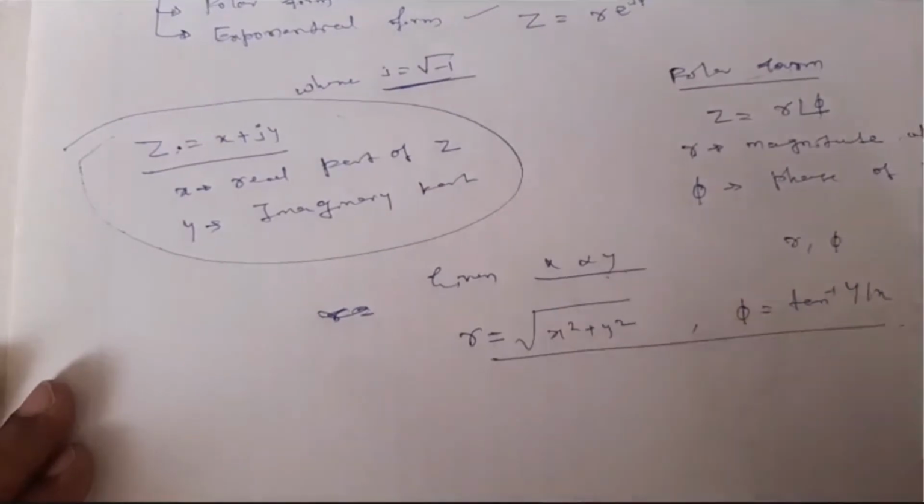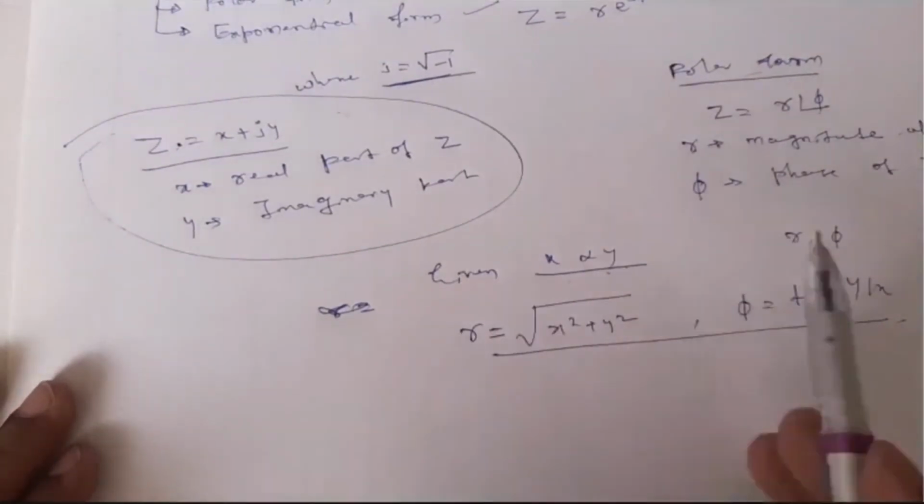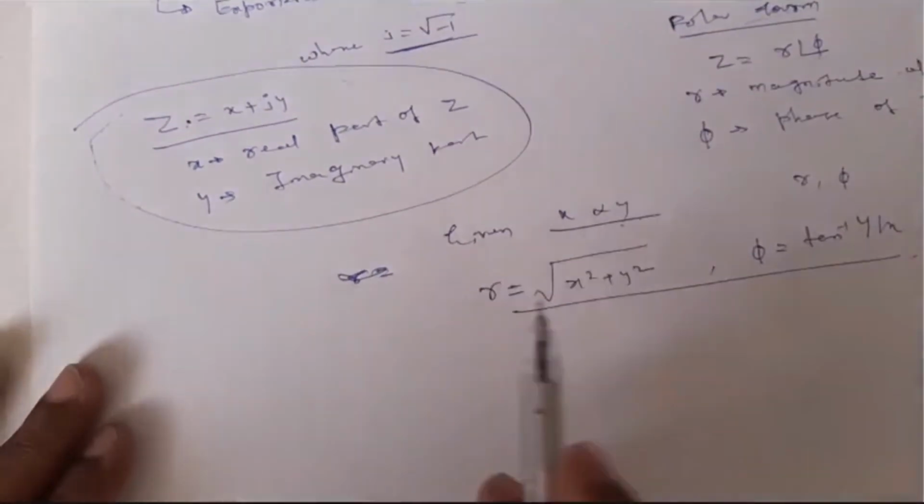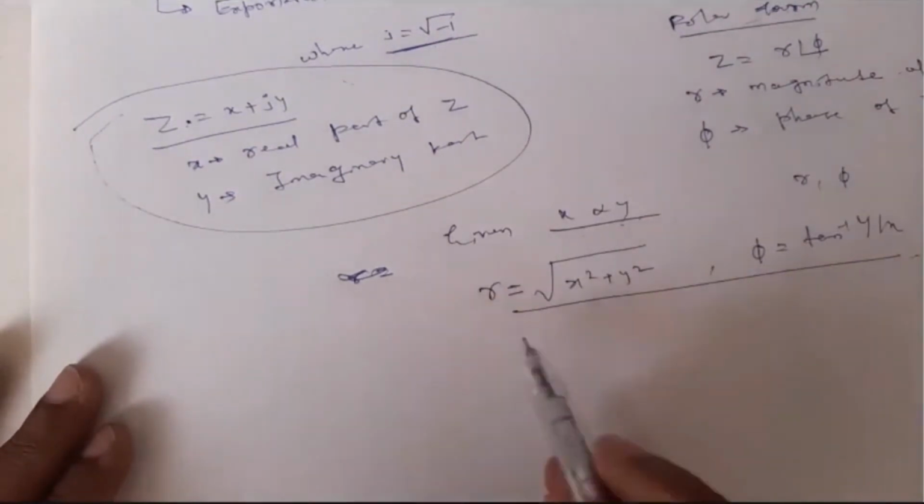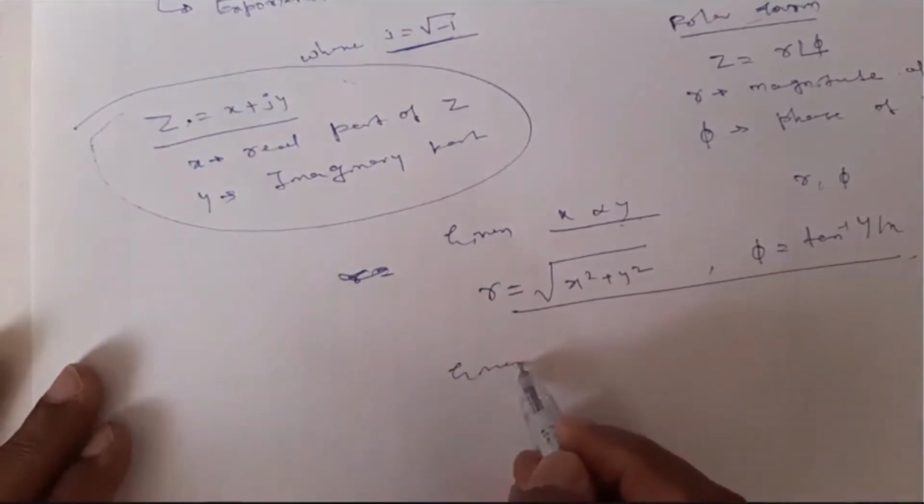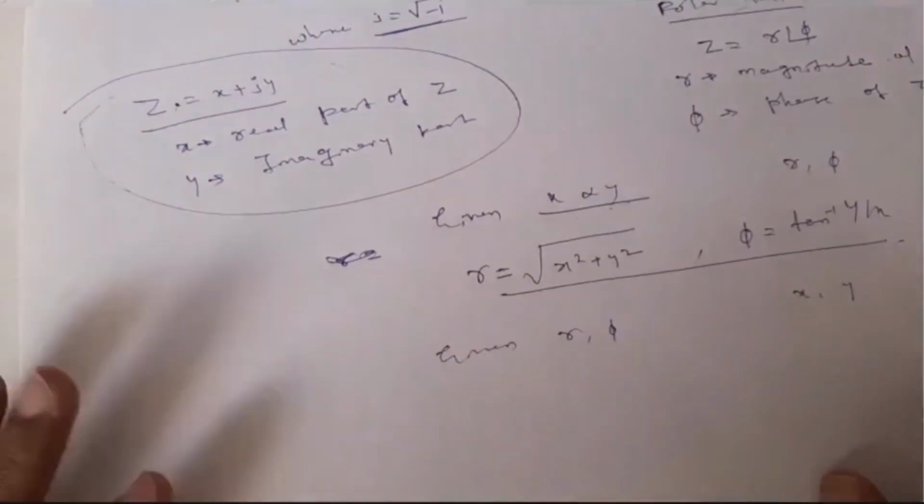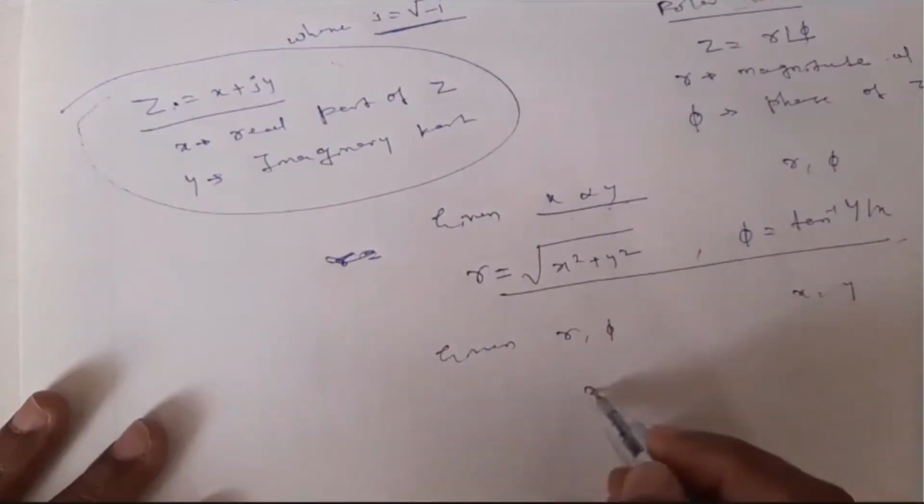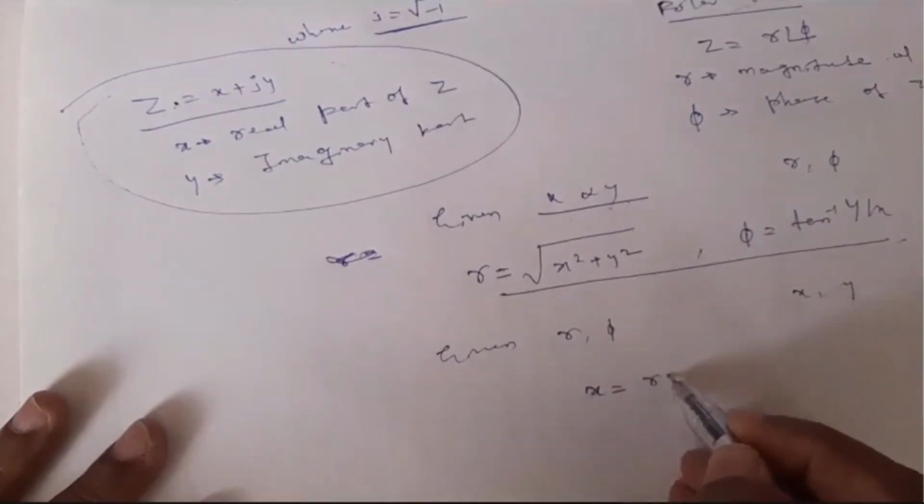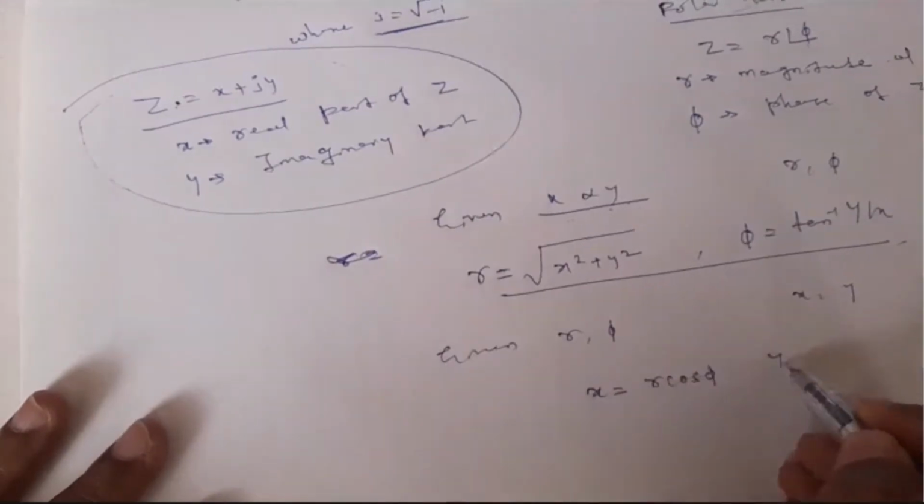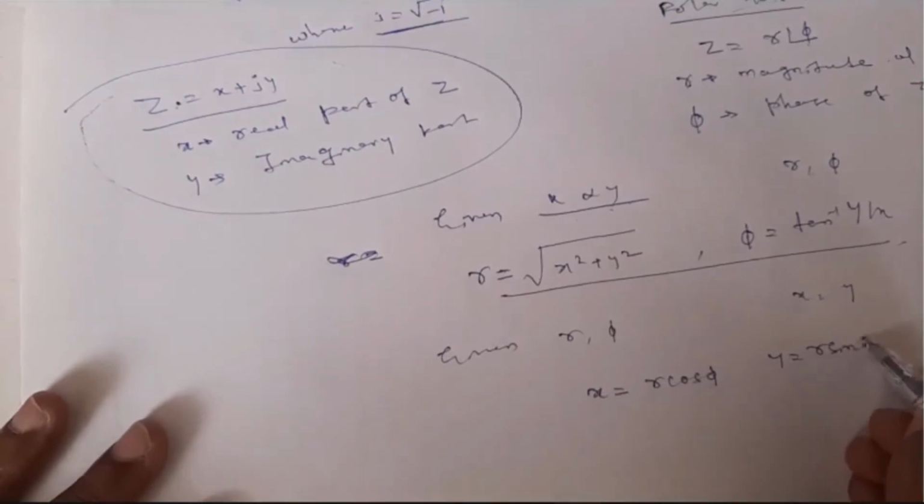Okay, so this is for converting rectangular to polar manually, and vice versa can also be done. If you already know R and phi, you can calculate x and y. How? Your x will be equal to R cos phi and your y will be equal to R sin phi.